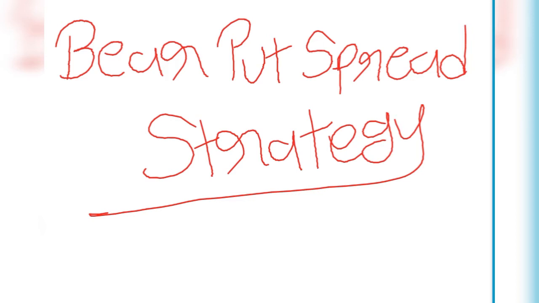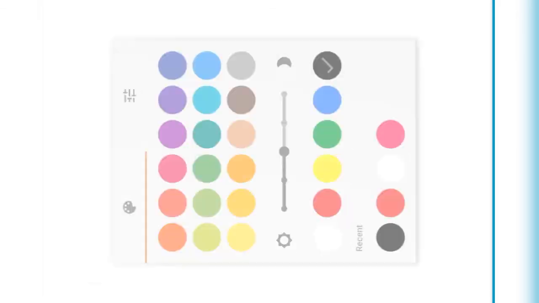For example, if the stock price is 42 and you are bearish on the stock, so you buy a put, with a strike price and premium.